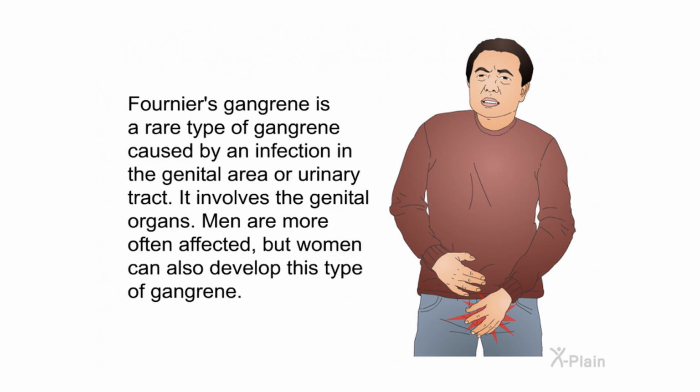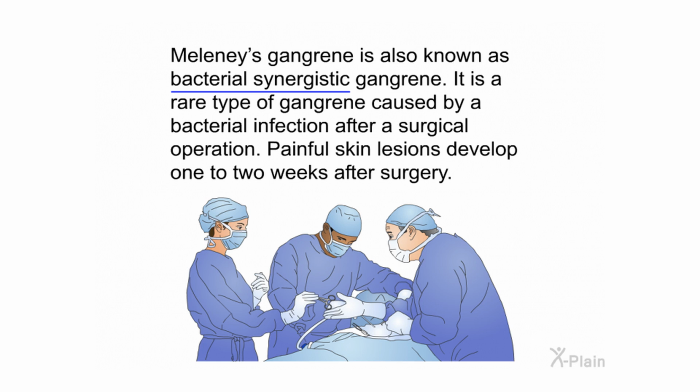Fournier's gangrene is a rare type of gangrene caused by an infection in the genital area or urinary tract. It involves the genital organs. Men are more often affected, but women can also develop this type of gangrene. Meleney's gangrene is also known as bacterial synergistic gangrene. It is a rare type of gangrene caused by a bacterial infection after a surgical operation. Painful skin lesions develop 1 to 2 weeks after surgery.